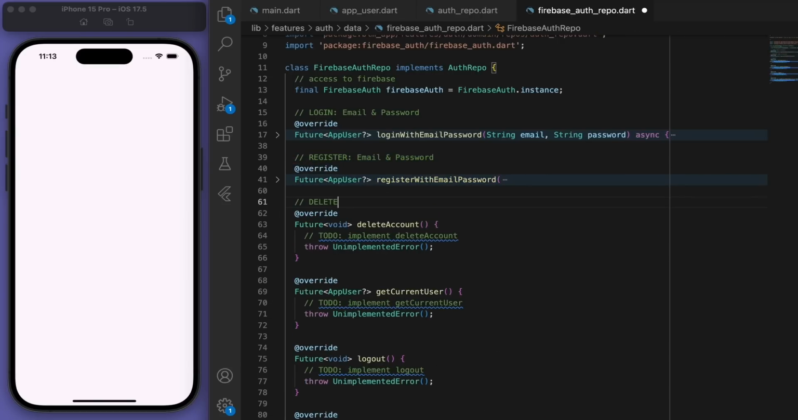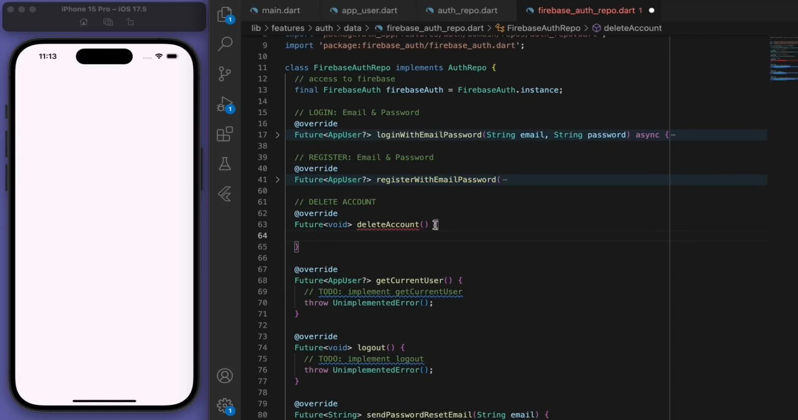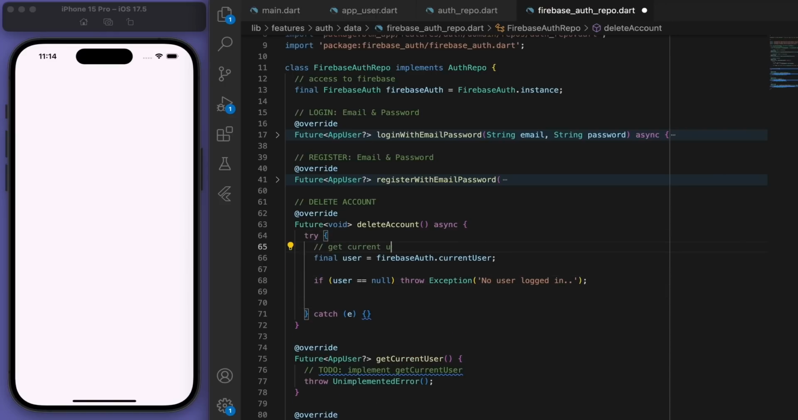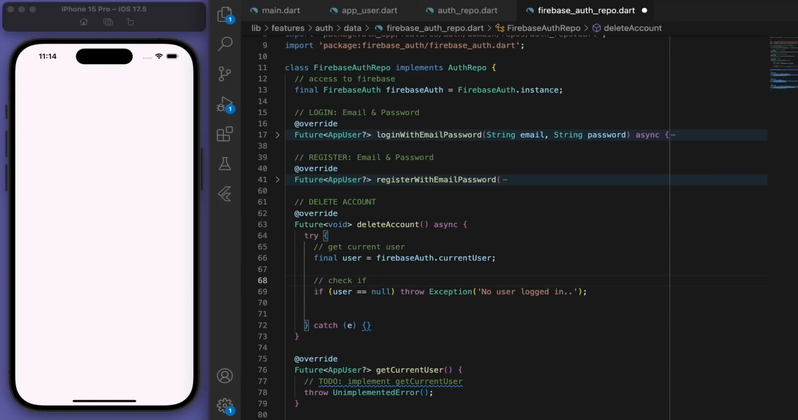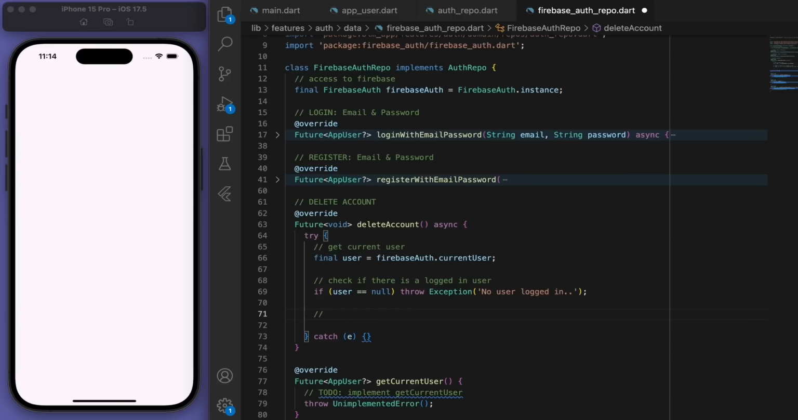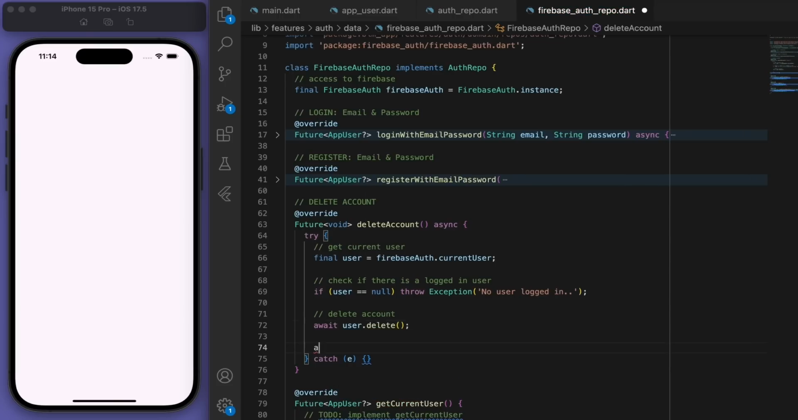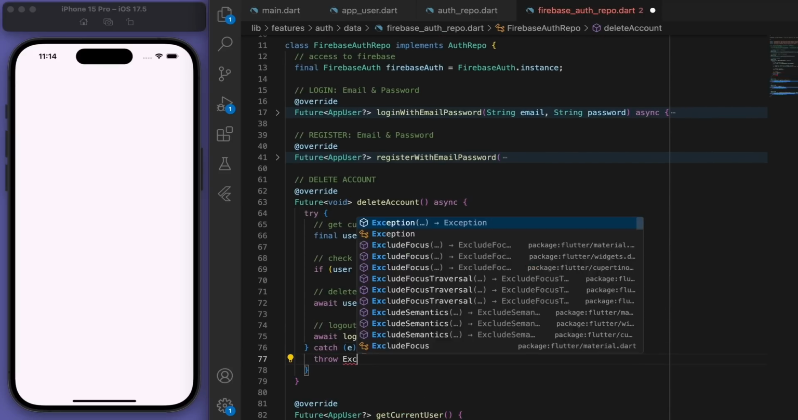Now let's fill out the delete account. So firstly, we're going to try to get the current user and just make sure that there is a user that is logged in. And then we can try to delete the account. Cool, and just log out if we need to as well. Sweet.